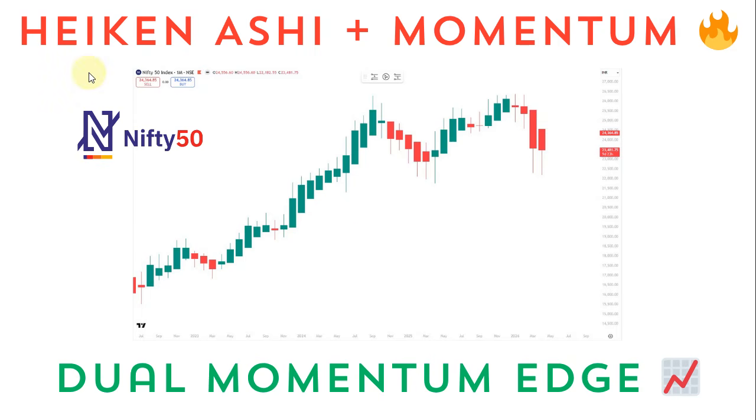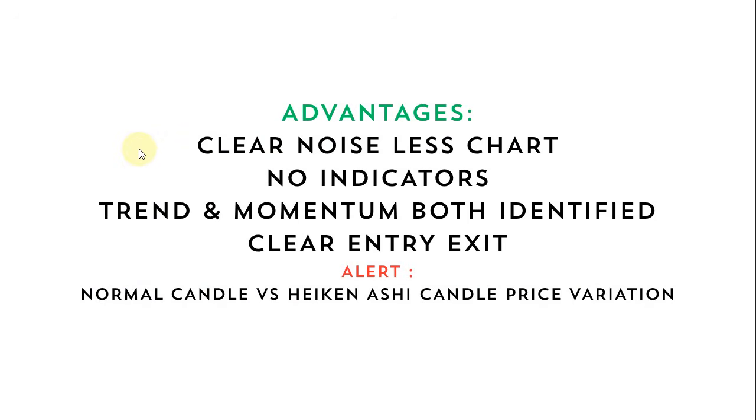Hello traders and investors. In this video, we are going to see a Heiken Ashi momentum strategy, which is a unique strategy which uses only the Heiken Ashi candle. Rather than the normal candle, we are going to use the Heiken Ashi candle and cut the entire noise of indicators, chart patterns, price action, everything.